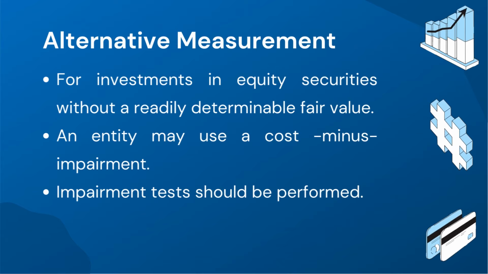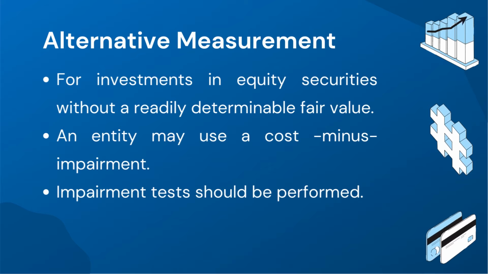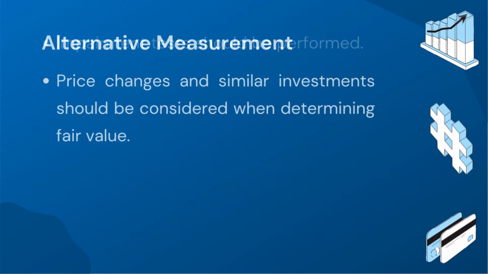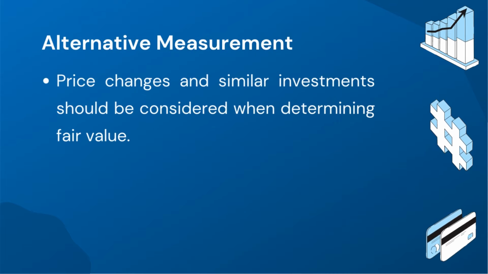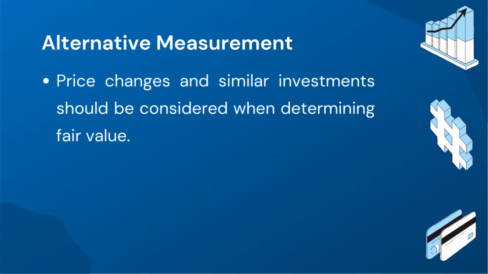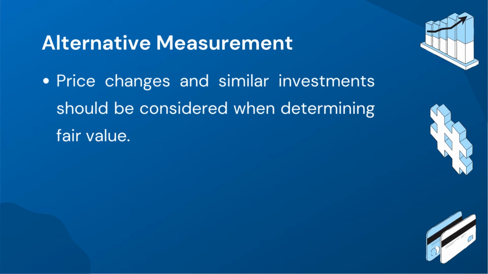that do not have an easily determinable fair value. Under this alternative, the investment is initially recorded at its cost. However, it is important to regularly assess the investment for potential impairment. If there are indicators of impairment, the investment's value may need to be adjusted. For investments with no readily observable fair value, it is essential to consider observable price changes in similar investments or other relevant factors. This helps in estimating the fair value of the investment and making appropriate adjustments if needed.